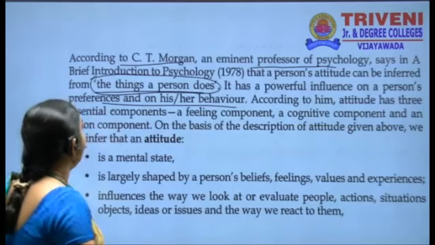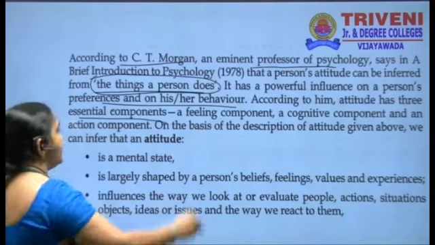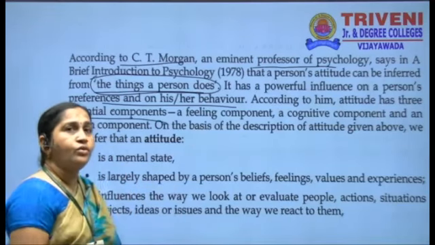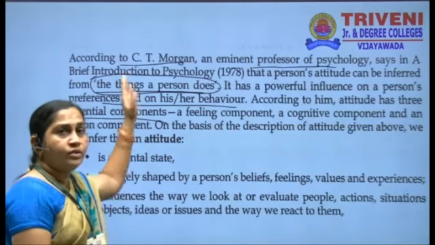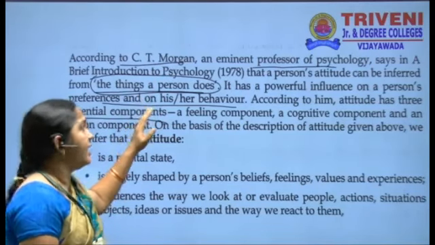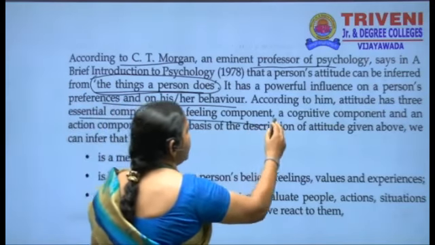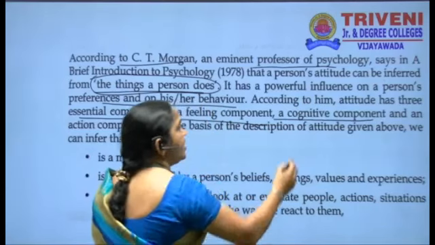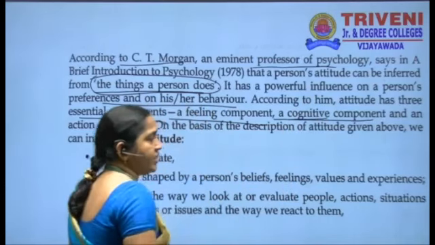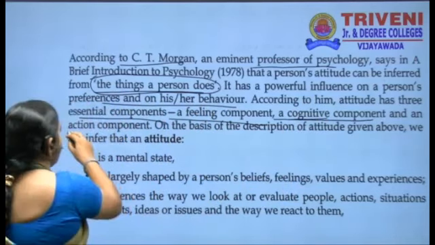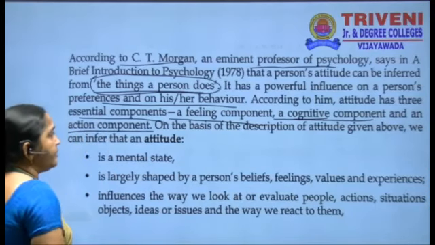According to him, attitude has three essential components. Earlier, we have seen four components. According to C.T. Morgan, he says that it has only three components. What are they? A feeling component, a cognitive component regarding the mind, mental state, right? And an action component, right?